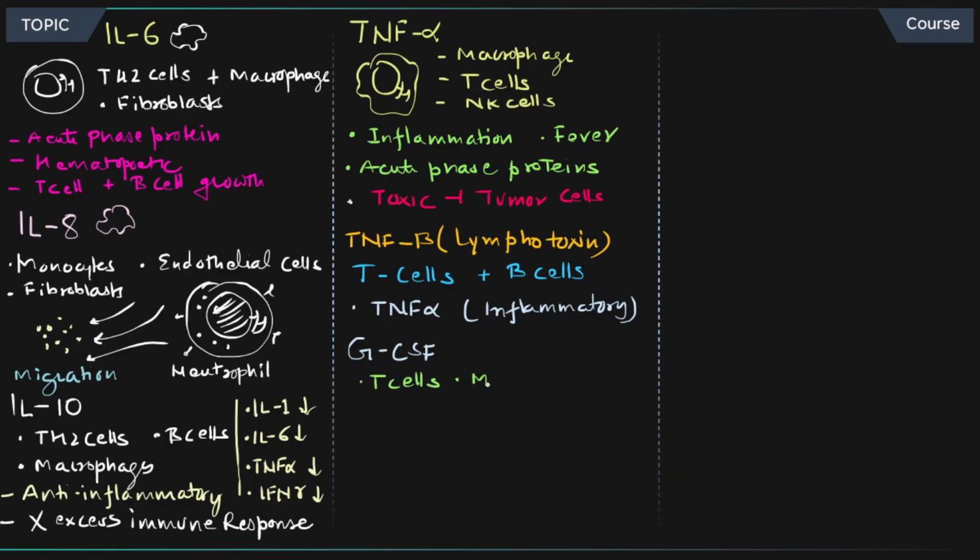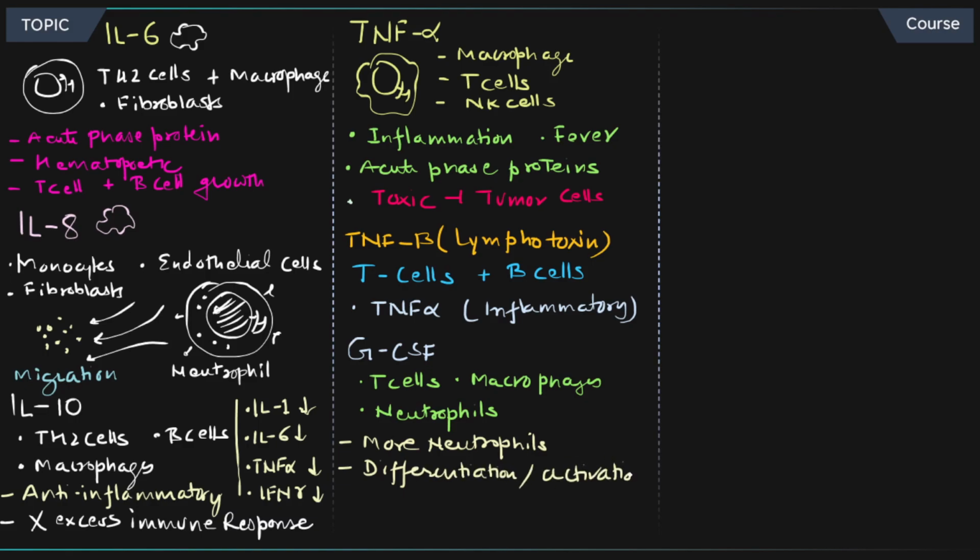T cells, macrophages, and neutrophils, and the role is to produce more and more neutrophils. Let's write it down. More neutrophils are going to get produced. Differentiation as well as activation of the neutrophil is going to happen because of the G colony stimulating factor. That we need to understand. So neutrophils are the target for G-CSF.